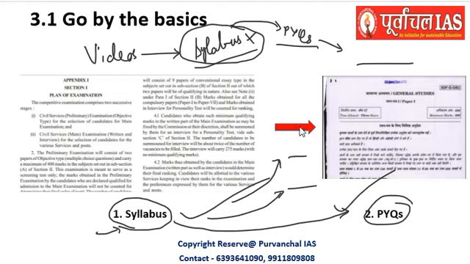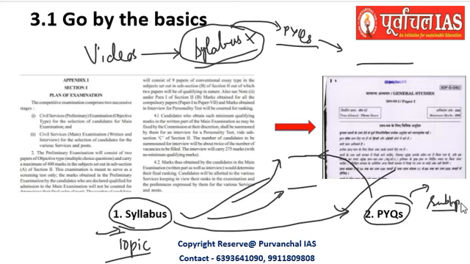These were the questions we have seen in the previous slides which were asked. So these things need to be taken care of, and you will understand that only when you incorporate the previous year questions in your analysis. The syllabus will tell you the topic, and the previous year questions will tell you the subtopics.